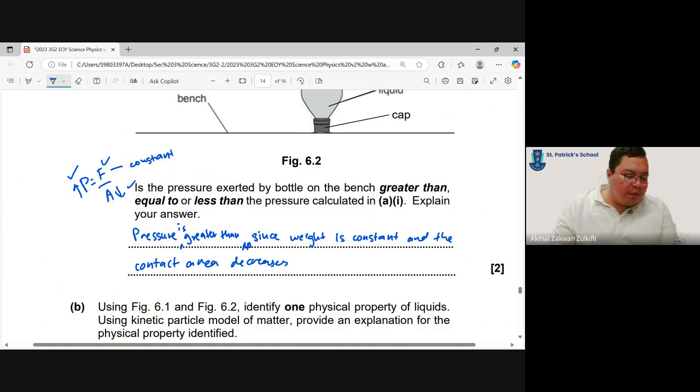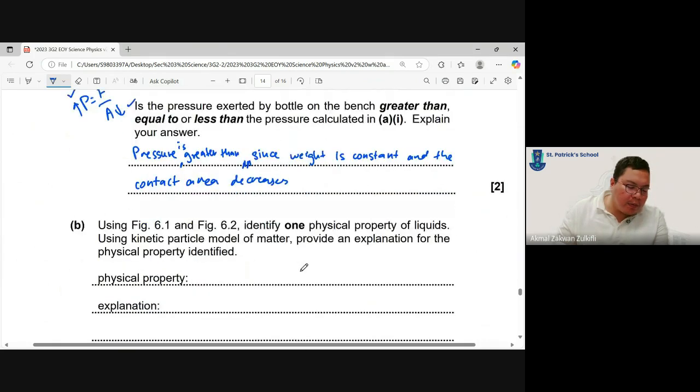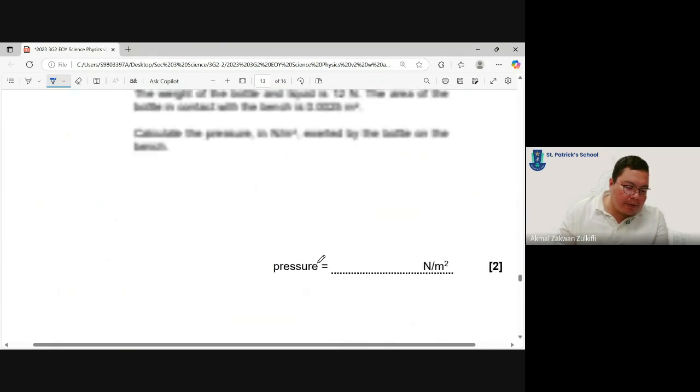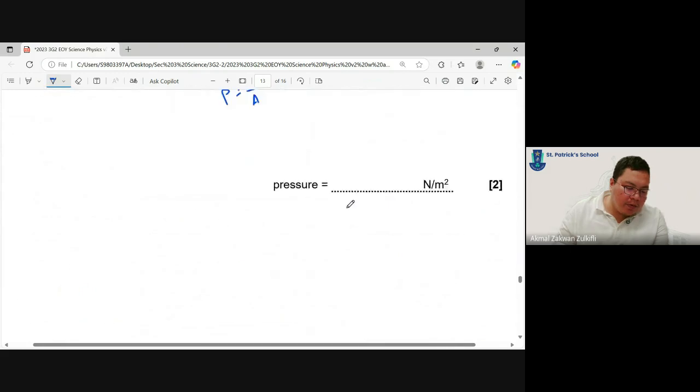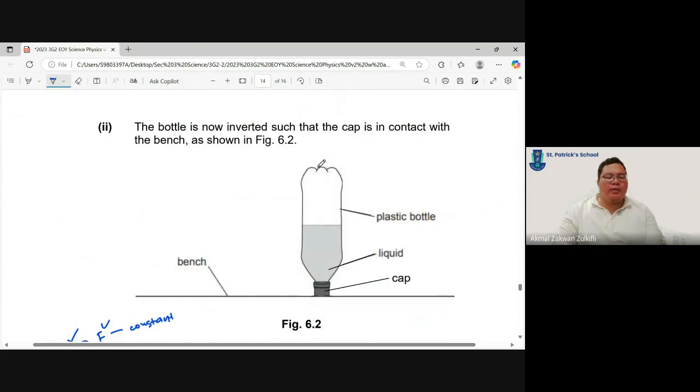Using figure 6.1, identify one physical property of liquids. Let's look at the physical property. Figures 6.1 and 6.2. What do we see about the physical property of liquids?